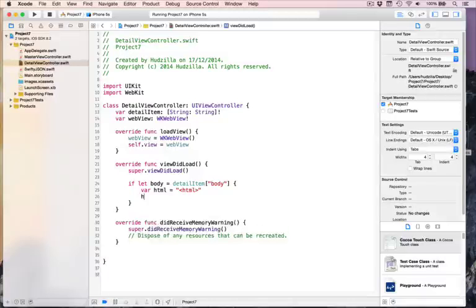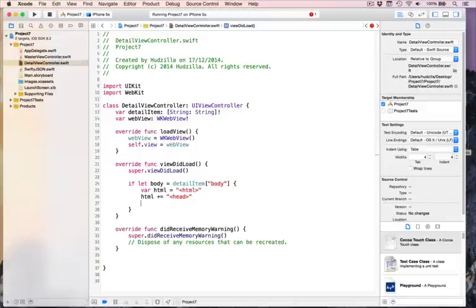So we'll say html plus equals a head tag to do some metadata. Then we'll do html plus equals, this is the metadata stuff.